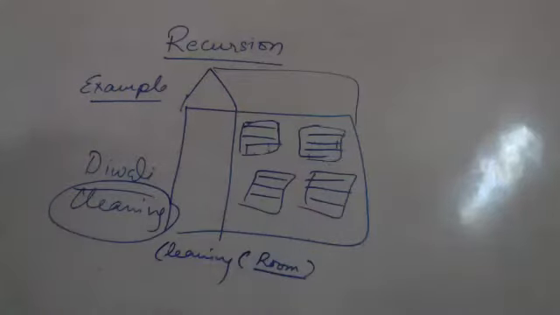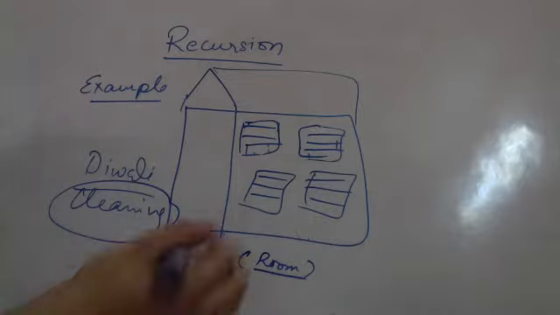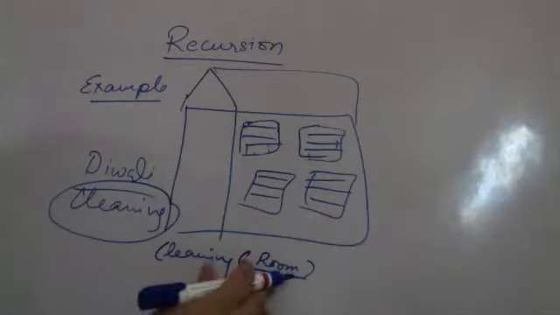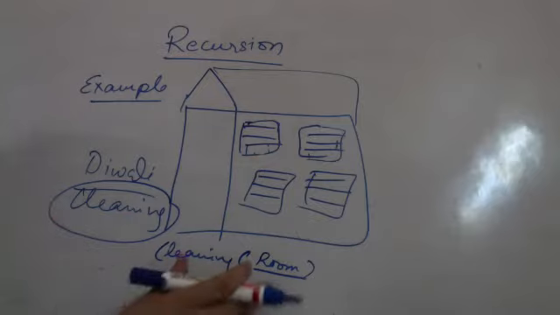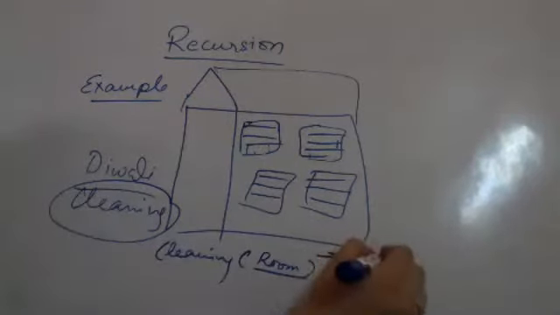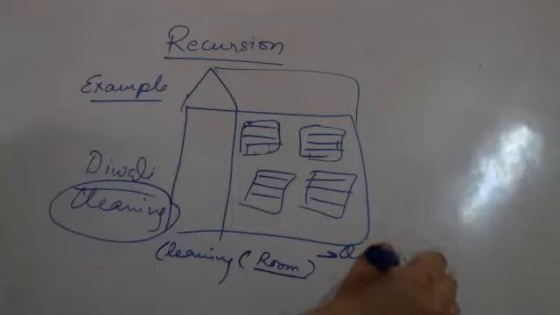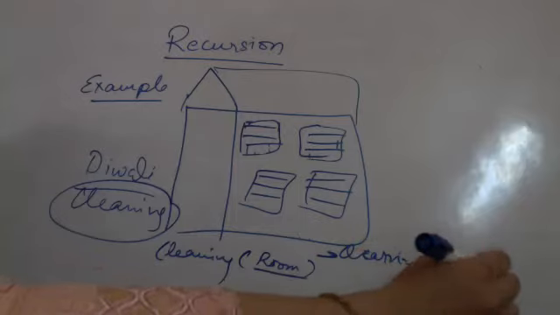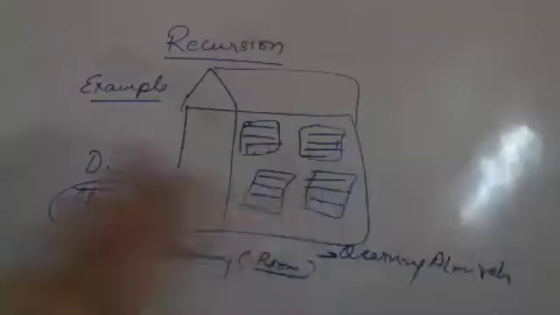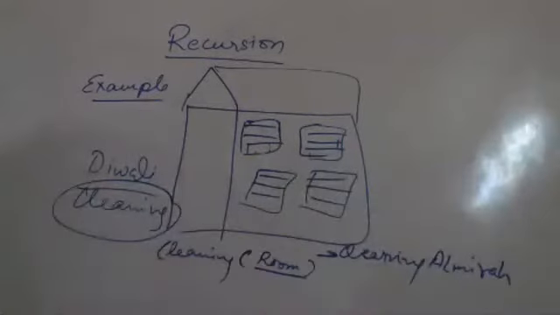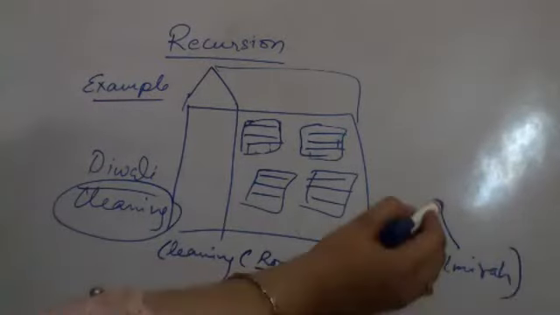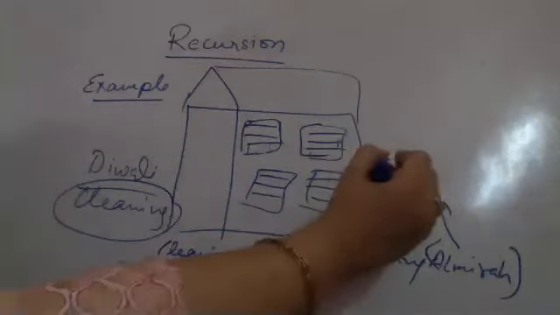So how do you begin? You begin by breaking your problem into sub problems. Cleaning room is called by mama. Now this cleaning room is going to call next cleaning almira. ऐसे ही होगा ना, cleaning almira call होगा. अब cleaning almira में almira 1 2 3 4 सबका नंबर आएगा 1 by 1 by 1. दोबारा recursive call. Now cleaning almira will recursively call cleaning one shelf.